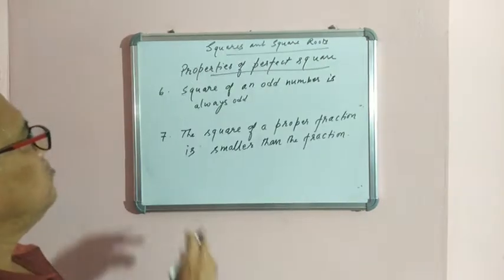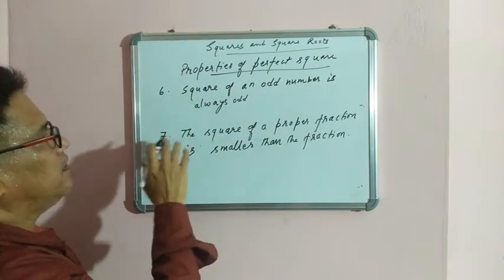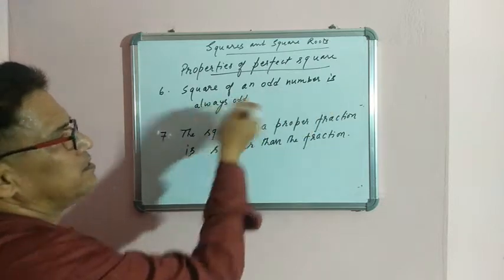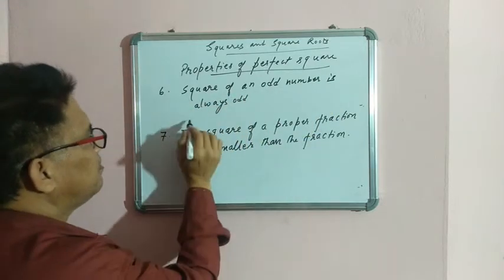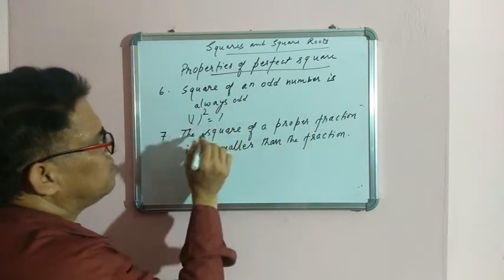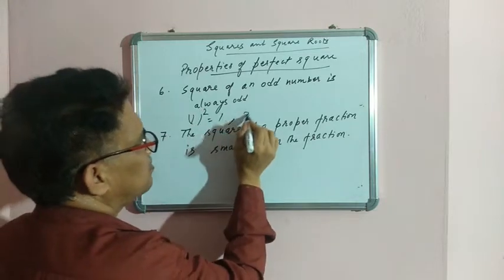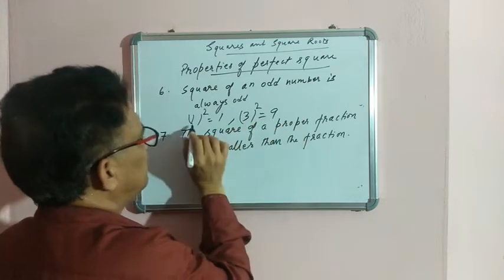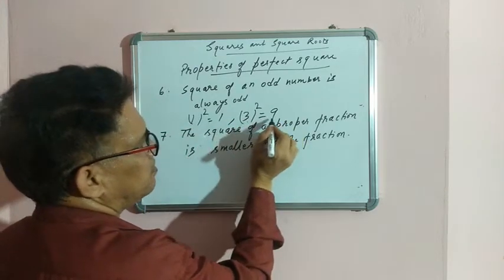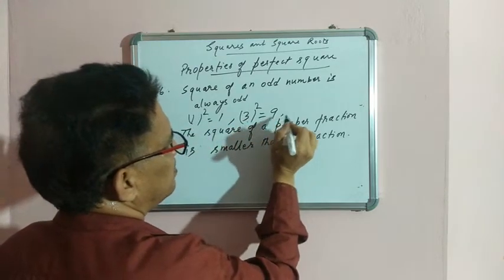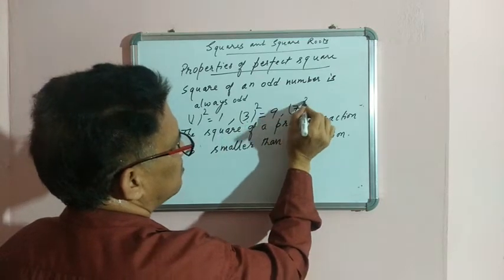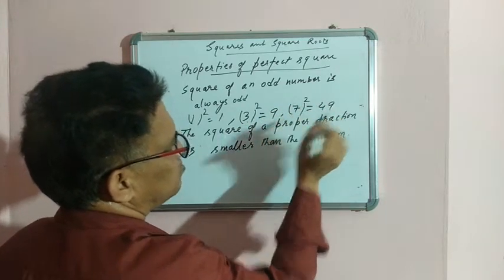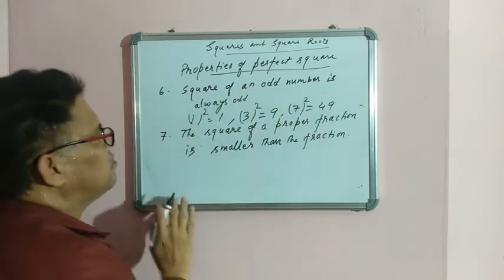Clear? So our next property, as I told earlier: the square of an odd number is always odd. 1 is odd, its square is 1, which is also odd. 3 is odd, its square is 9, which is odd. Similarly you can take any number. 7 is odd, its square is 49, which is also odd. So this is the property.